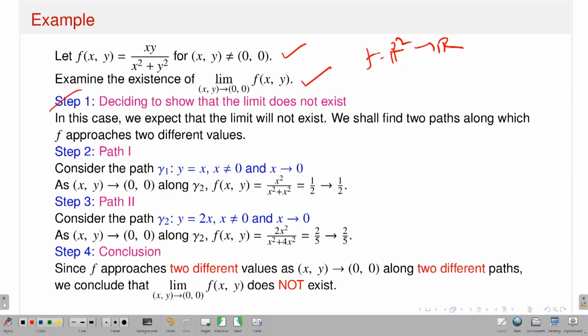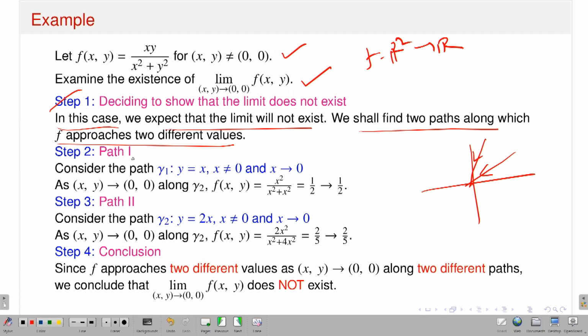So step one is deciding whether to show that the limit does not exist. That's my guess: in this case, we expect that the limit will not exist. So, in step two, I will find two different paths, both approaching the origin, where f approaches two different limits.